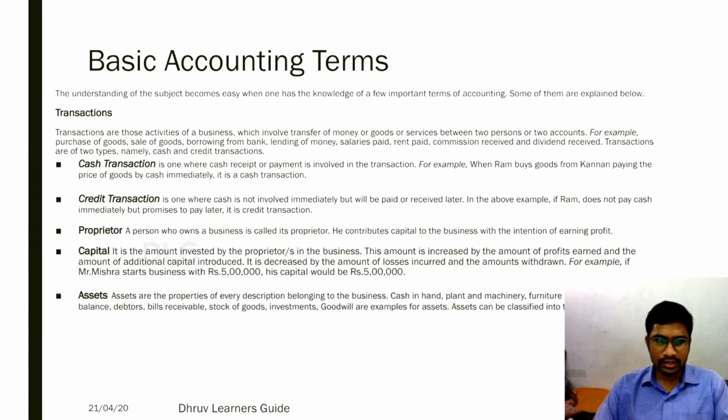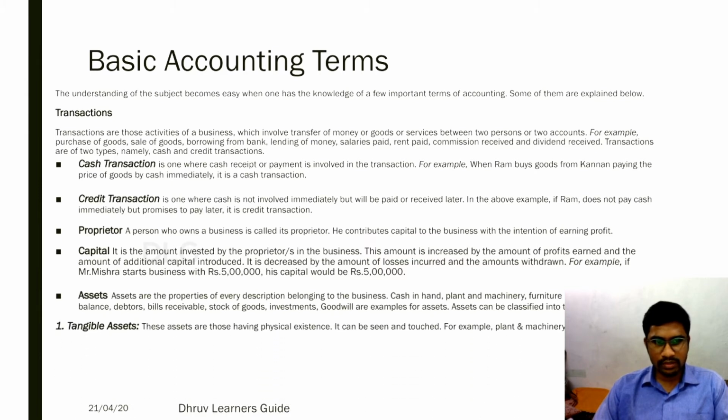Next, what are assets? Assets are the properties of every description belonging to the business. For example, cash in hand is an asset. Plant and machinery, furniture and fittings, bank balance, debtors, bills receivable, stock of goods, investments, goodwill are examples of assets. Assets can be classified into tangible and intangible. Let us see what tangible assets and intangible assets are.